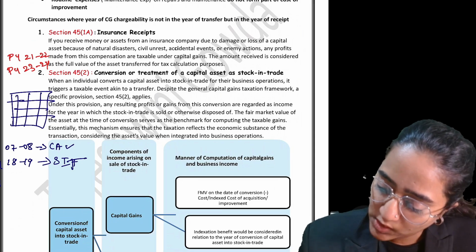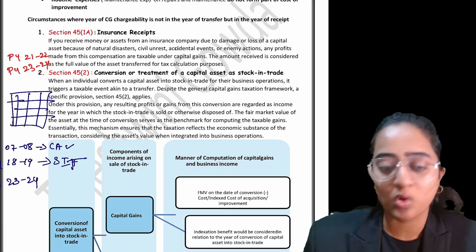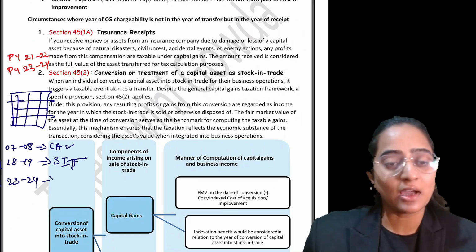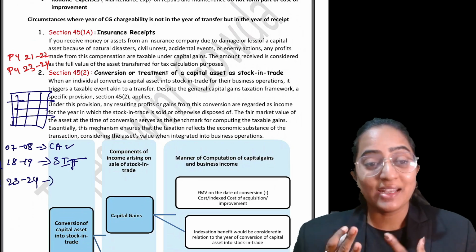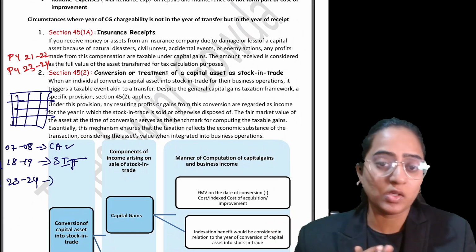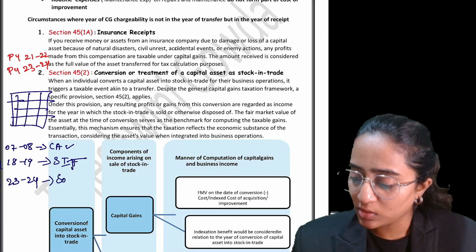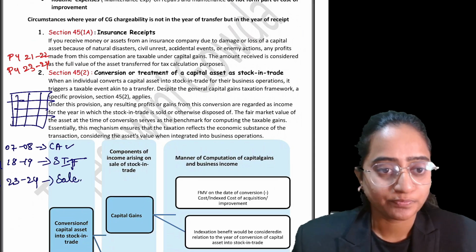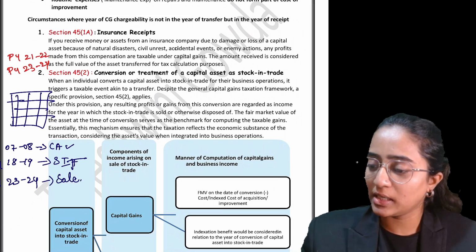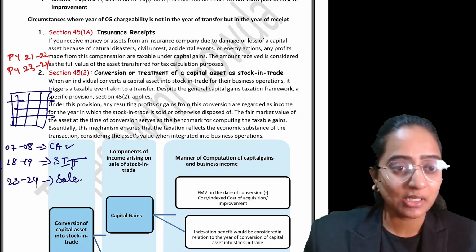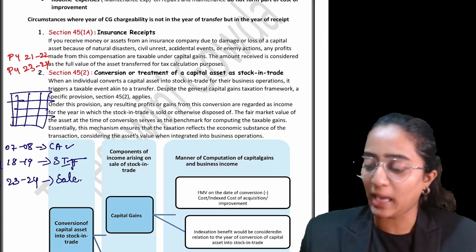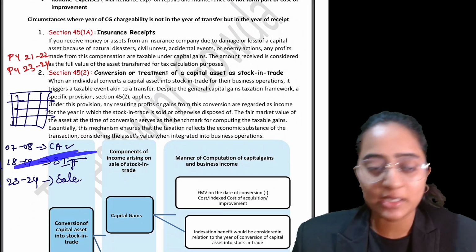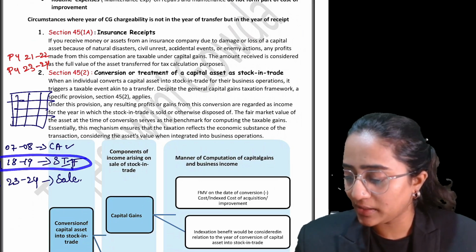And in PY 23-24, what has happened is that the stock in trade has been sold. That is, the sales have happened in 23-24. If you observe, your capital asset has stopped being a capital asset when it has been converted into stock in trade, that is in PY 18-19.